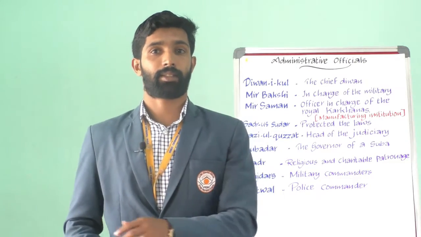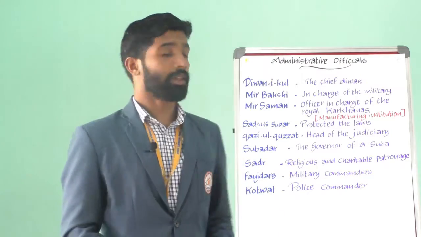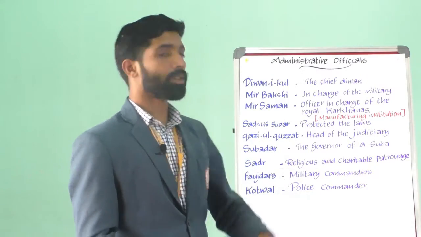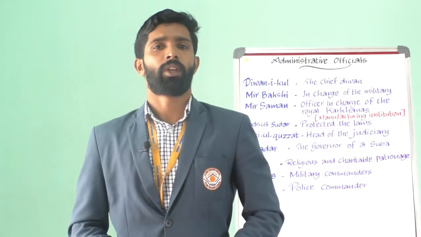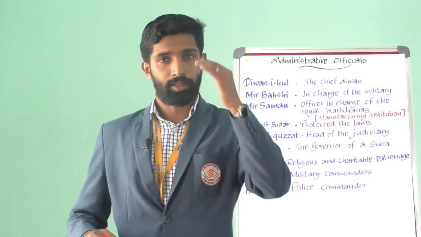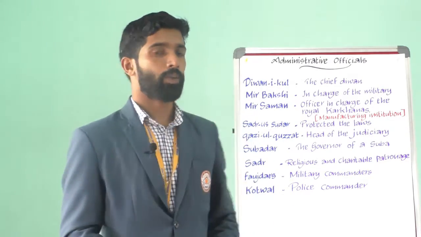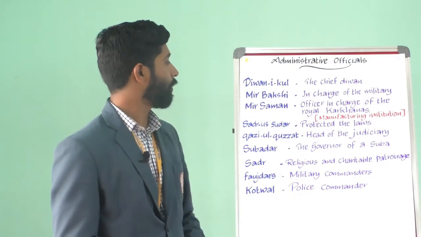And the next, the Sadar protected the laws of charity, while the head of the judiciary was known as Qazi-ul-Quzat.